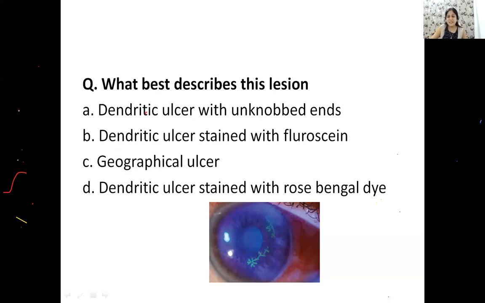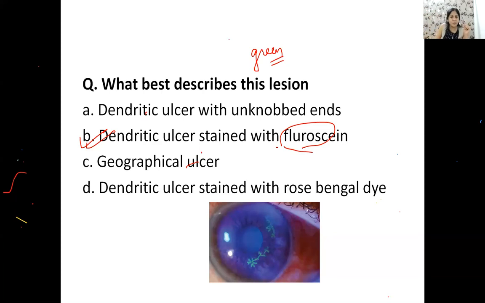Very, very good, guys. So this is definitely a dendritic ulcer when you stain with fluorescein. Everyone should know about fluorescein dye. Fluorescein dye is orange in color, but when you stain the cornea, wherever there is an epithelial defect, it gives a green color. So guys, wherever you see this green color, those are actually ulcerated lesions.